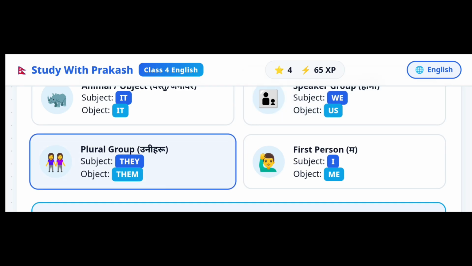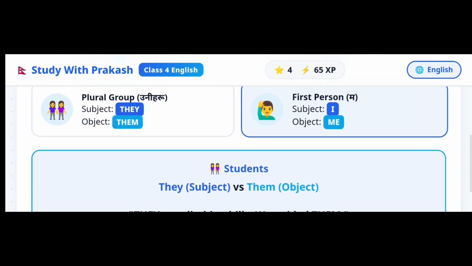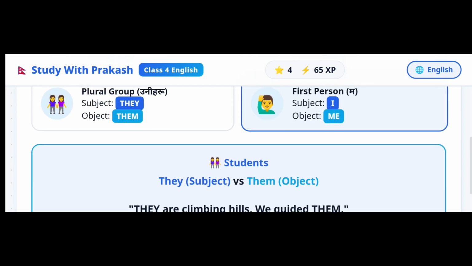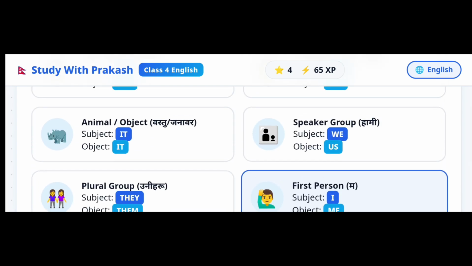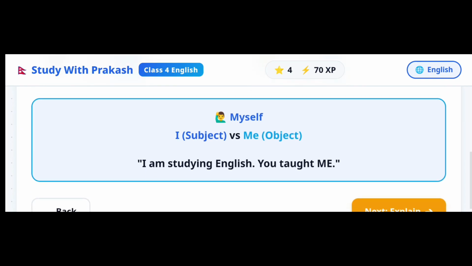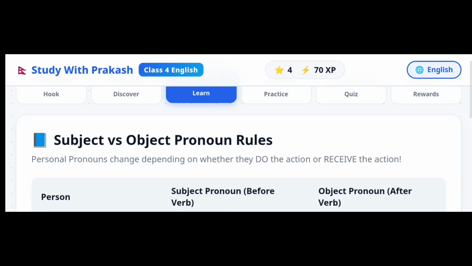Now, plural group: in subject we use they, in object we use them. For example, they are climbing hills, we guided them. Now, first person: in subject we use I and in object we use me. For example, I am studying English, you taught me.